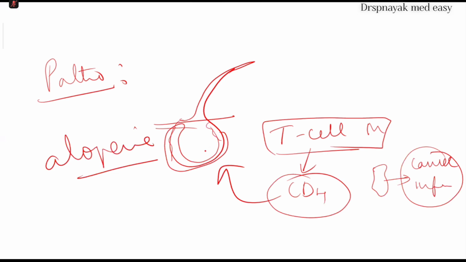So alopecia is a cell mediated immunity. Actually we have humoral immunity, which is B cell mediated immunity. B cells will produce antibodies, and T cells will produce CD4 cells, which is called cell mediated immunity. You have to remember this point.